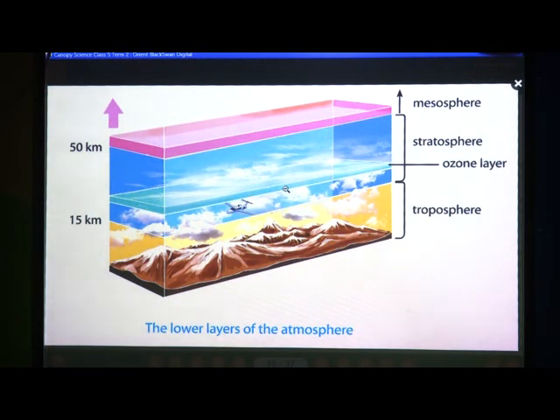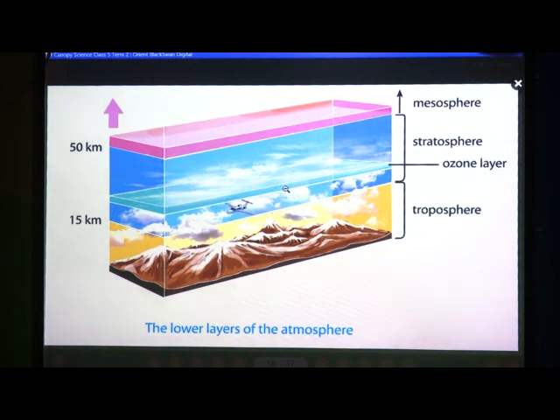As we know that the sun gives out rays known as ultraviolet rays, and these ultraviolet rays are very harmful to living things. Why? Because these rays can cause skin cancers and problems in the eyes or other skin related diseases, and we get protected from these ultraviolet rays due to the ozone layer.